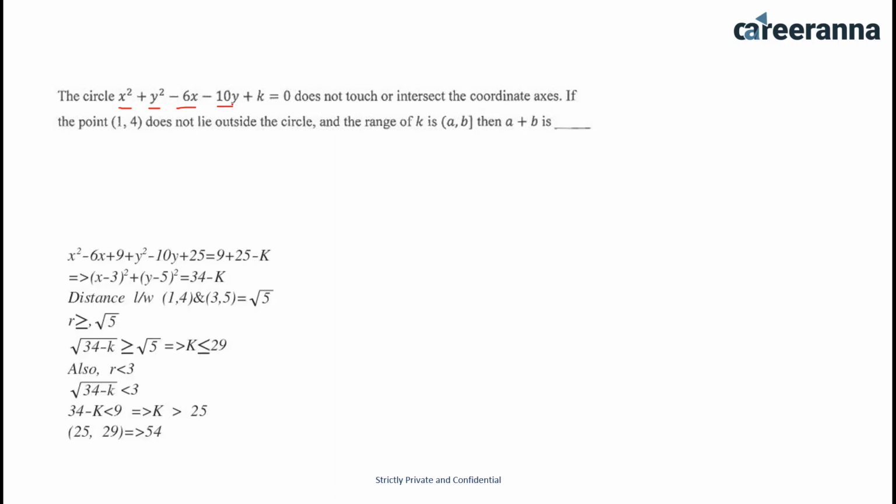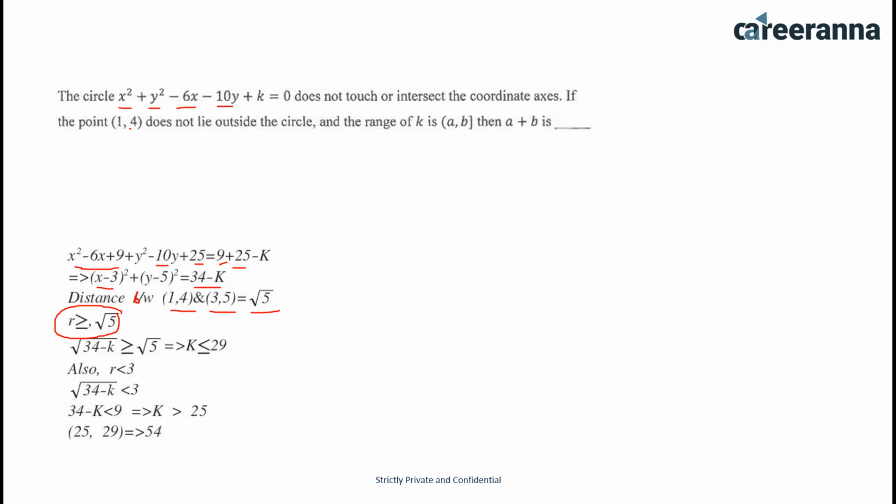So yes, I have done the same which I have told you earlier. X square minus 6x plus 9 plus y square minus 10y plus 25, and I have to satisfy this equation by adding 9 plus 25 on the right side as well. So now this equation becomes x minus 3 whole square plus y minus 5 whole square equals 34 minus k. Distance between 1, 4 and 3, 5 is root 5. Easily we can calculate it by the formula. So r should be greater than root 5 as per the question,